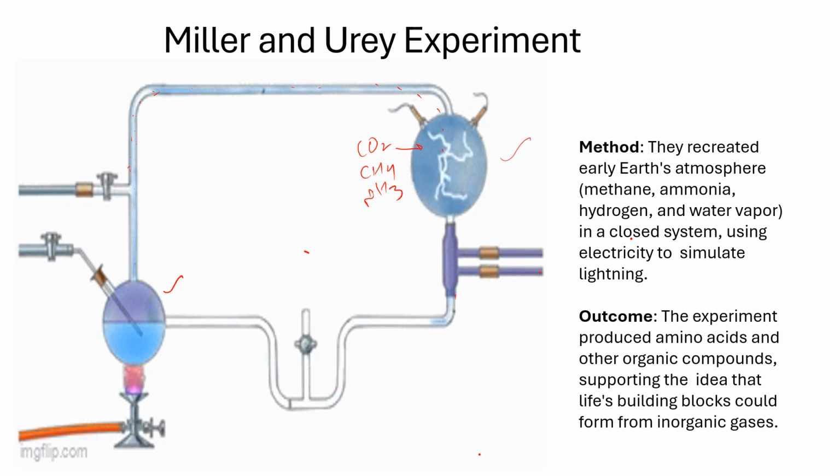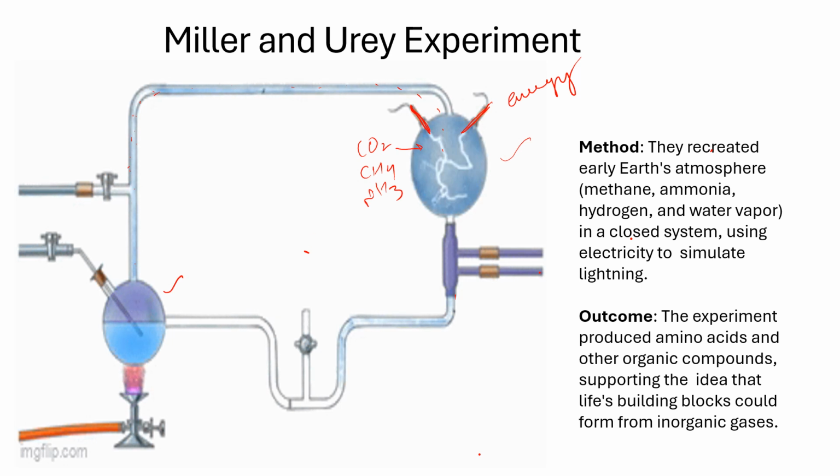And now the second point was to provide some source of energy. On the primitive earth they considered that lightning and UV rays were present. Under the influence of that energy, these simple molecules got combined. So to provide energy, Miller and Urey fixed these two electrodes and provided electricity to produce a spark, so that under the influence of this energy, these molecules can combine with each other.